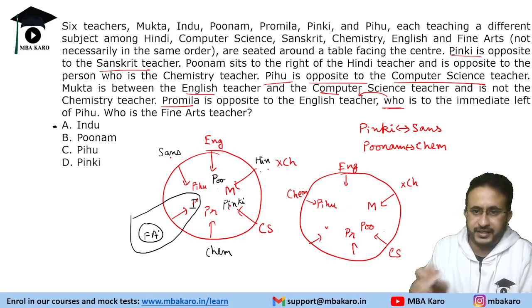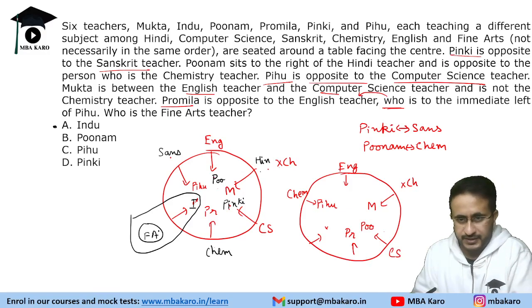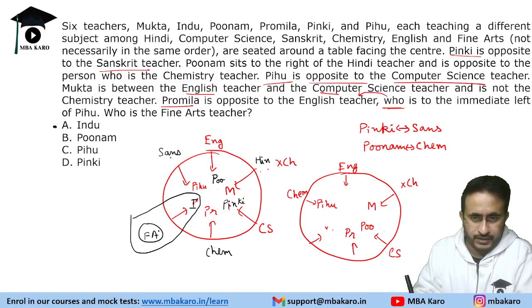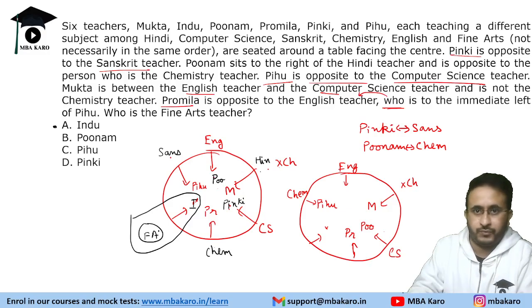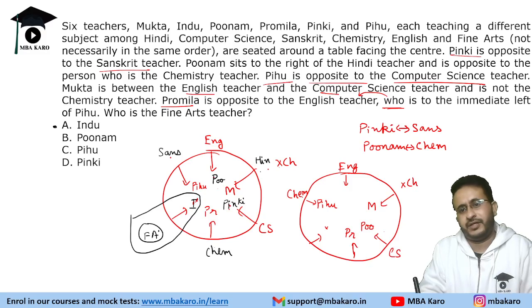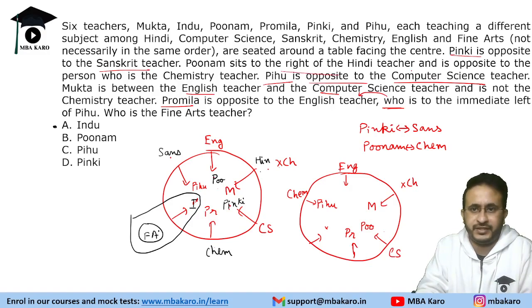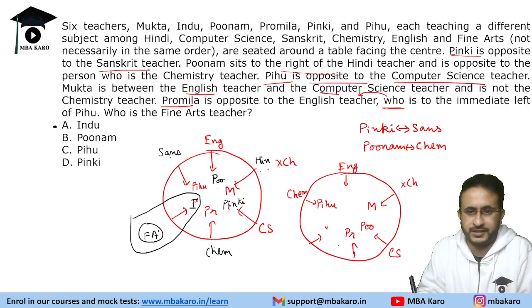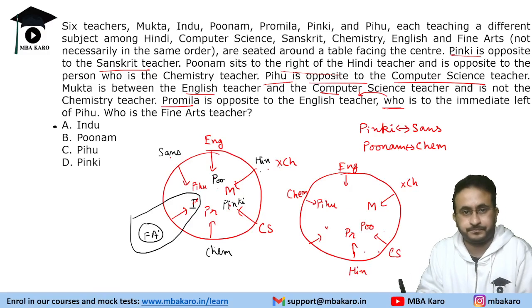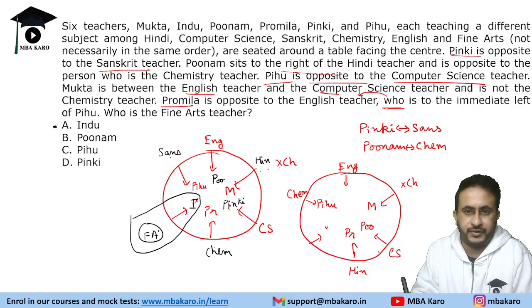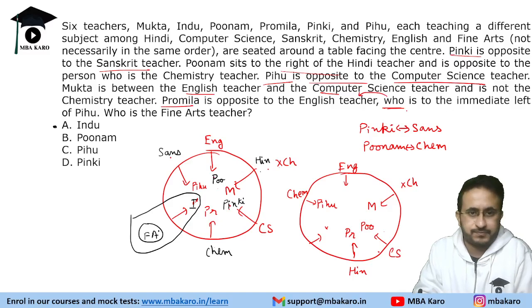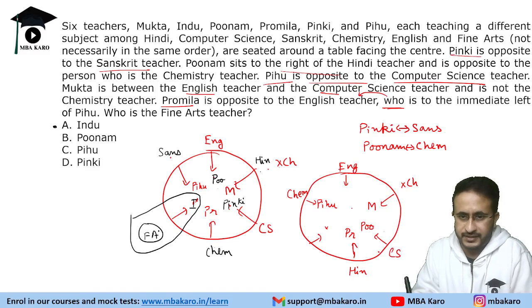Now next we have Pinky is opposite to the Sanskrit teacher. Poonam sits to the right of the Hindi teacher and is opposite to the chemistry teacher. So Poonam is this, and this will be the Hindi teacher. Now we are given that Pinky is opposite to the Sanskrit teacher.